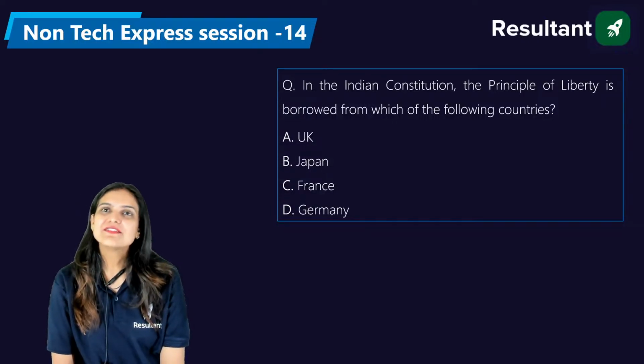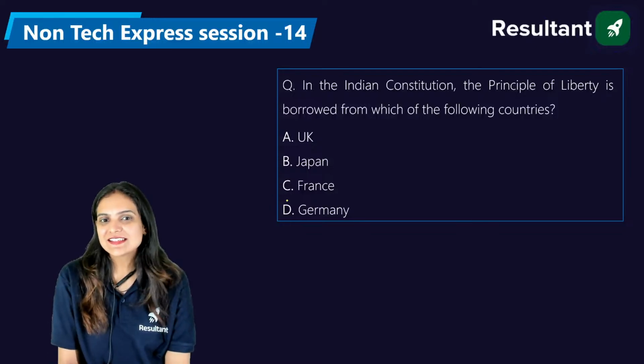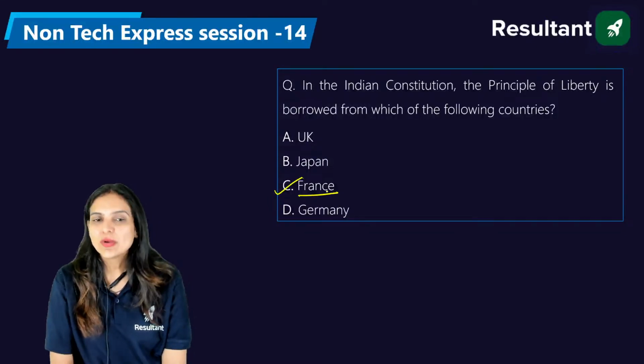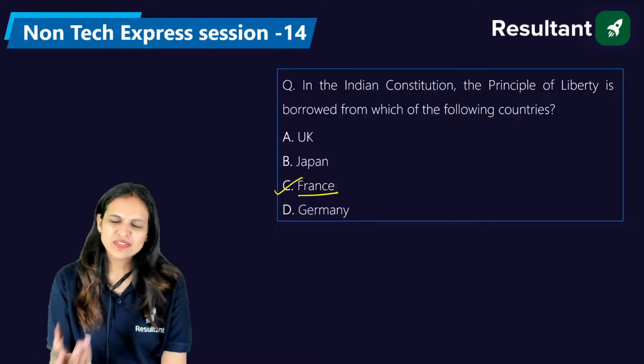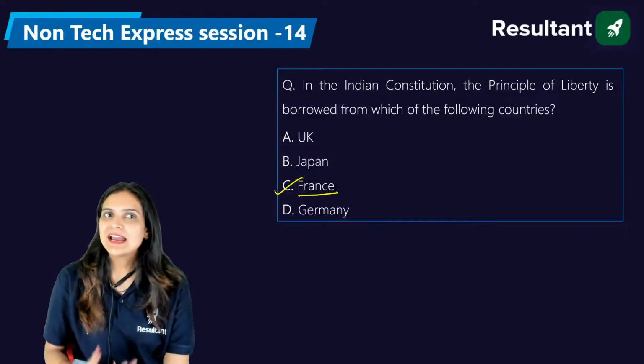France is the right answer. Venkat, Vidya, definitely the right answer is C, that is France. So from the French Constitution, we have taken the feature of liberty and fraternity.